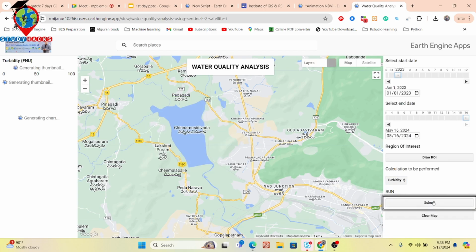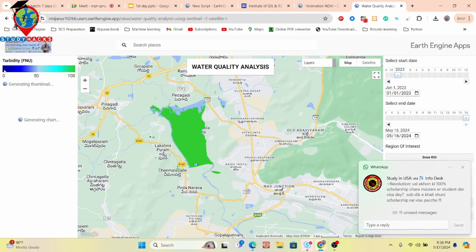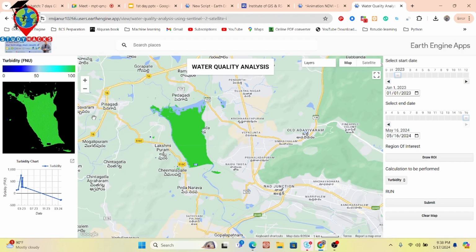Now it automatically calculates the turbidity on this water body map, and also provides the time series chart and the animation. All of those things are added automatically. You can see the legend for the turbidity, and the time series chart here. We can easily get an idea of when the turbidity is high and low. We can easily find this type of result from here.